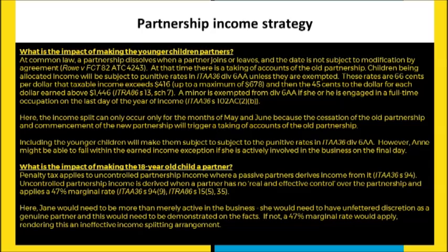Now, another aspect of this is what's called the uncontrolled partnership income. And again, there is a penalty rate in Section 94 of the old Tax Act. And that's when a person is being applied income, but they have no real effective control over the affairs of the partnership itself.